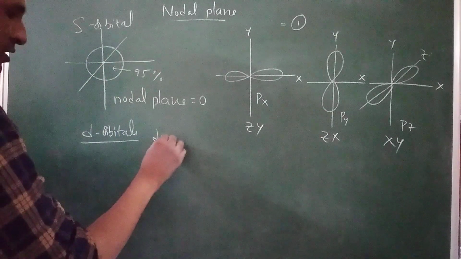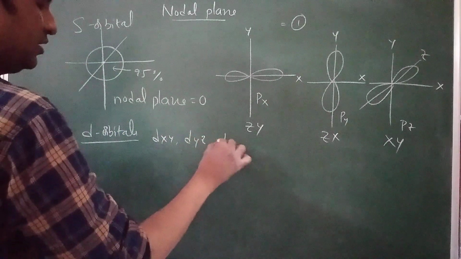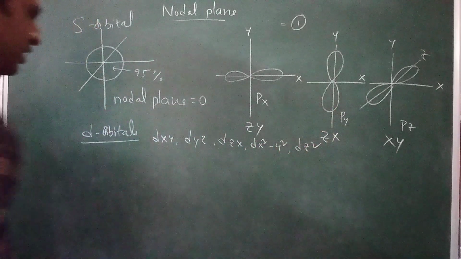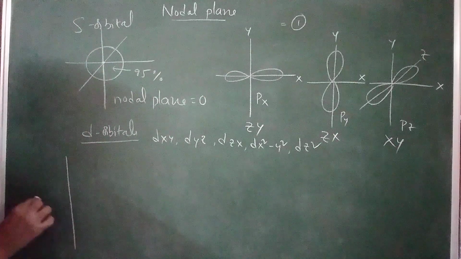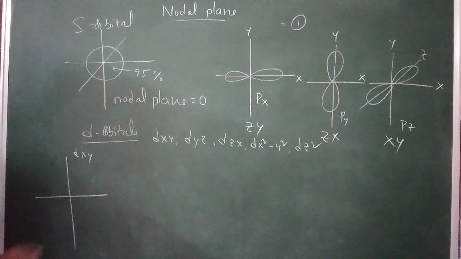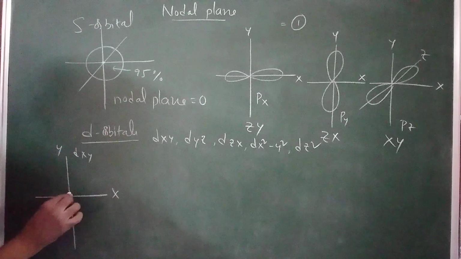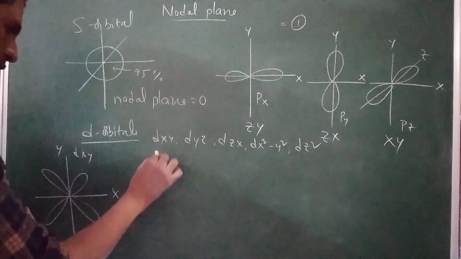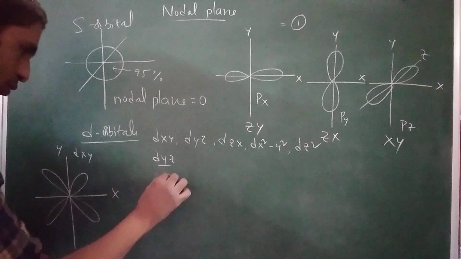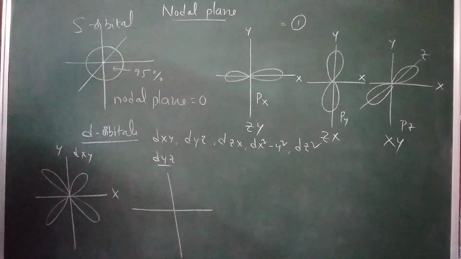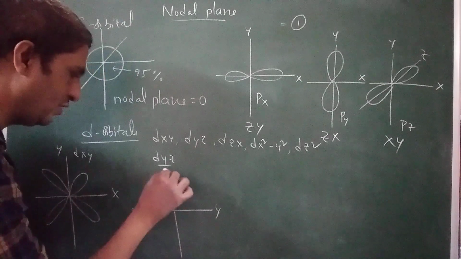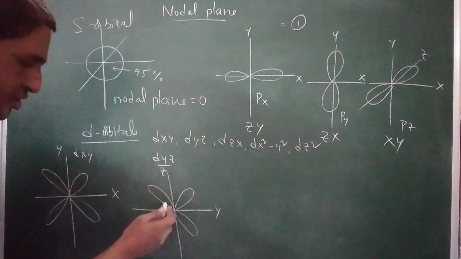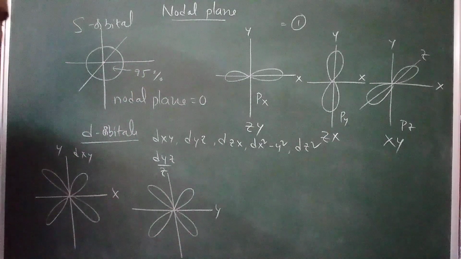These are of 5 types: dxy, dyz, dzx, dx square minus y square, and dz square. dxy means the lobes are present in between the x and y axes. dyz means the lobes are present in between the y and z axes. Only in this double dumbbell shape is the electron finding probability maximum.